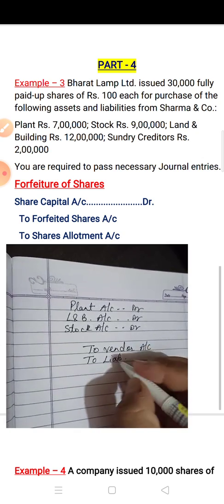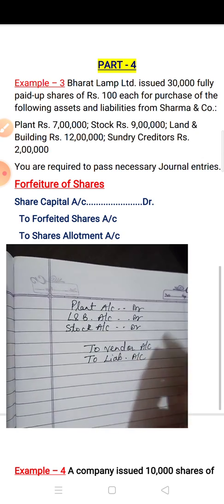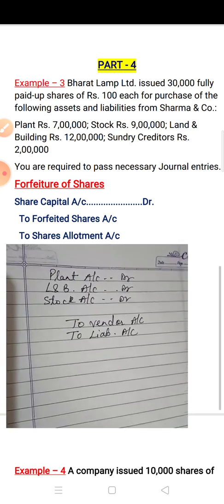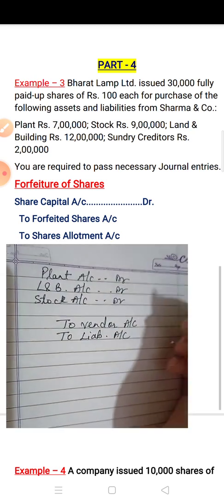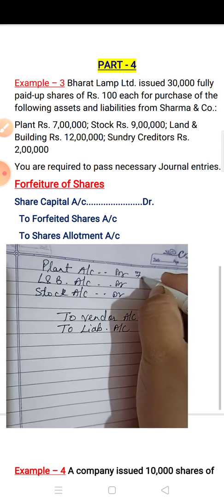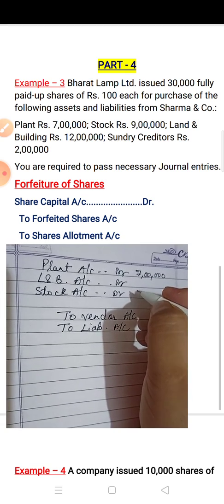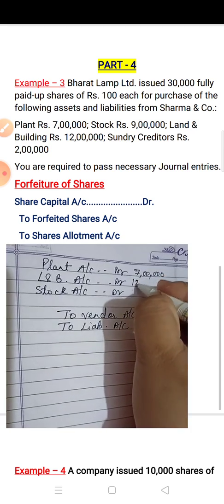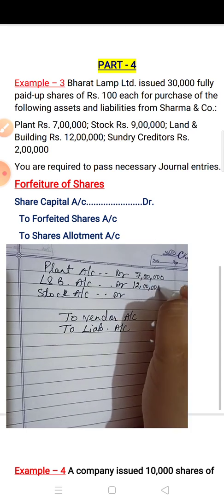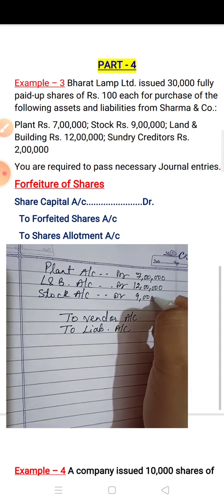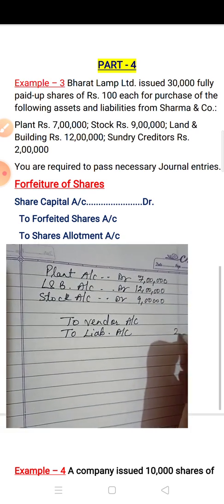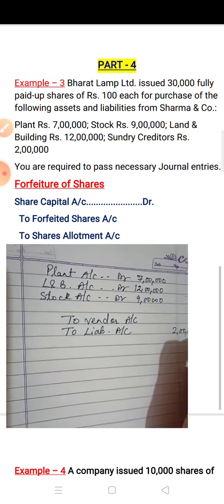Children, you can write liabilities upside, then vendor, no problem. Now the amounts: plant of rupees 7 lakh, land and building of rupees 12 lakh, and stock rupees 9 lakh. Here the liability of rupees 2 lakh is already given.